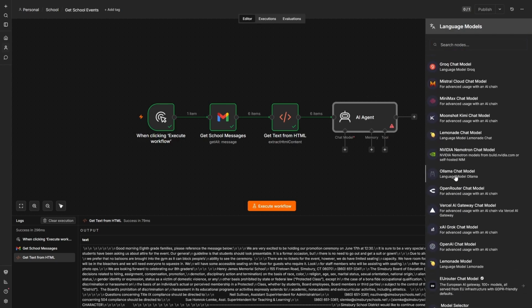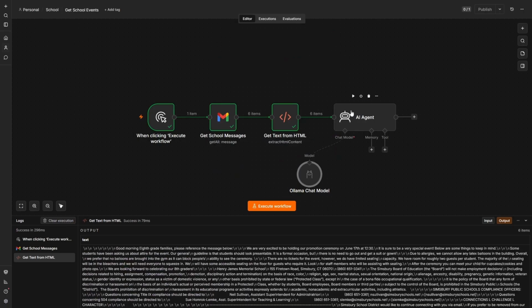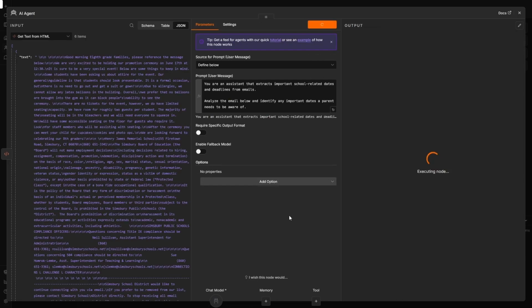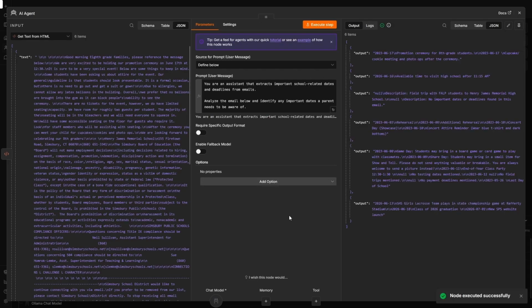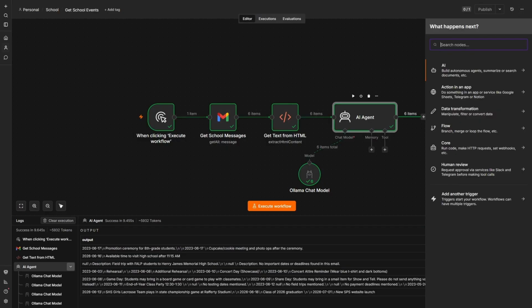Next, I'm going to attach a local Ollama instance that I have running, and tell it to process. Then it comes back with all of our responses. It went through, discovered certain items on certain dates, and built that out into our text file. Now, if you notice, it returned 6 items here. It returns one for each email that it found, and I only brought over 6 emails.